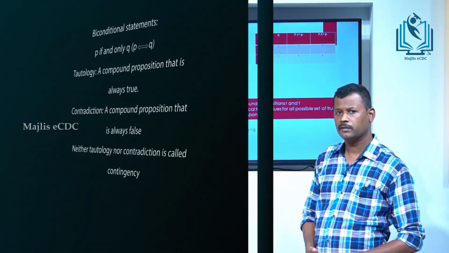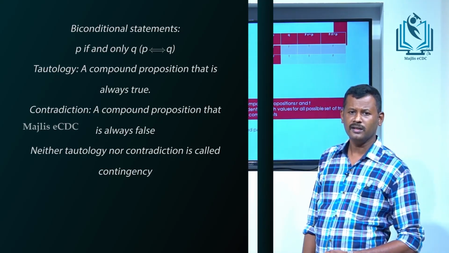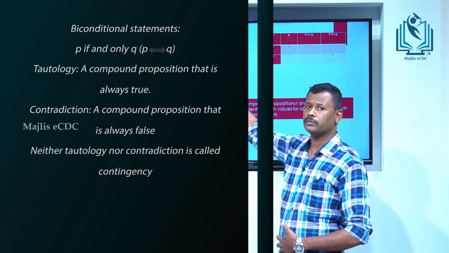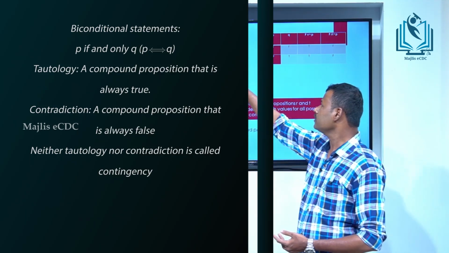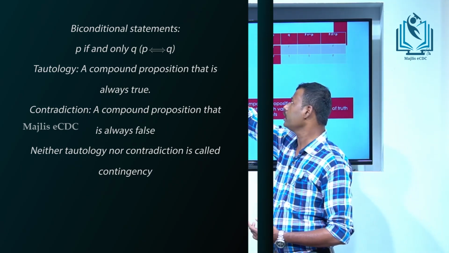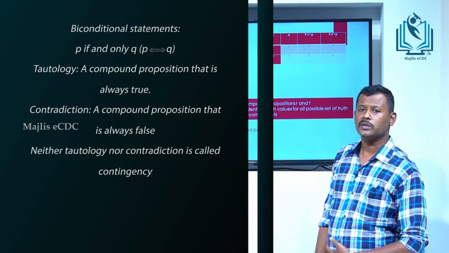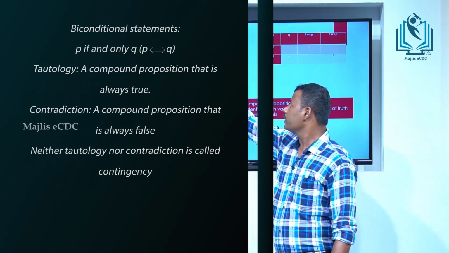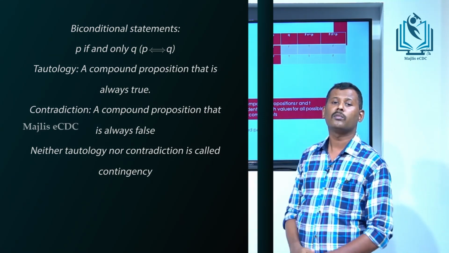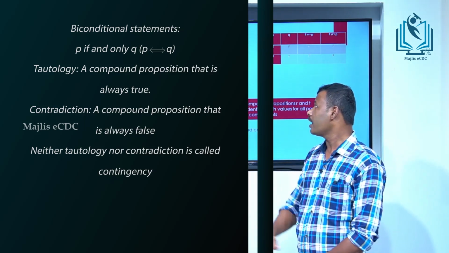Next we are discussing biconditional statements. Consider two statements P and Q. Then the biconditional statement is P if and only if Q. And next one is tautology. A compound proposition that is always true is called a tautology.